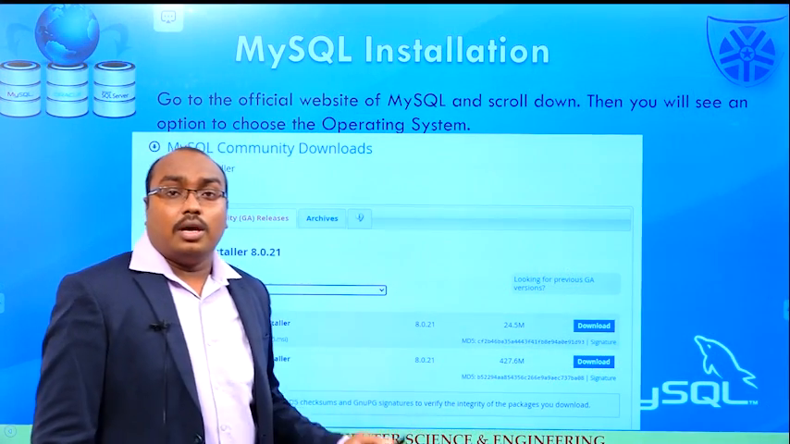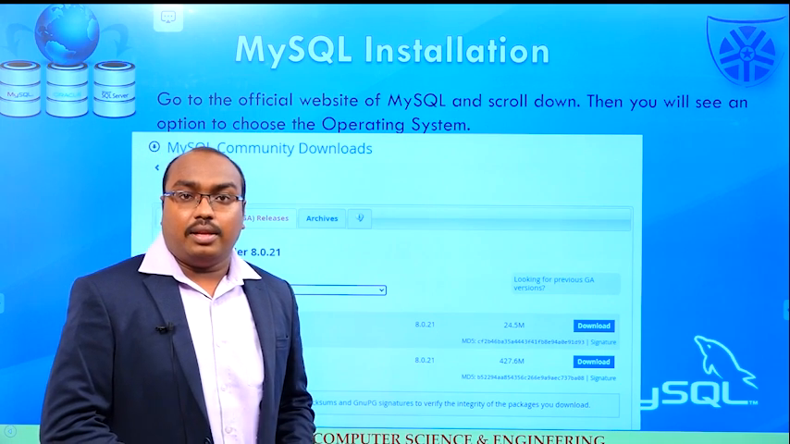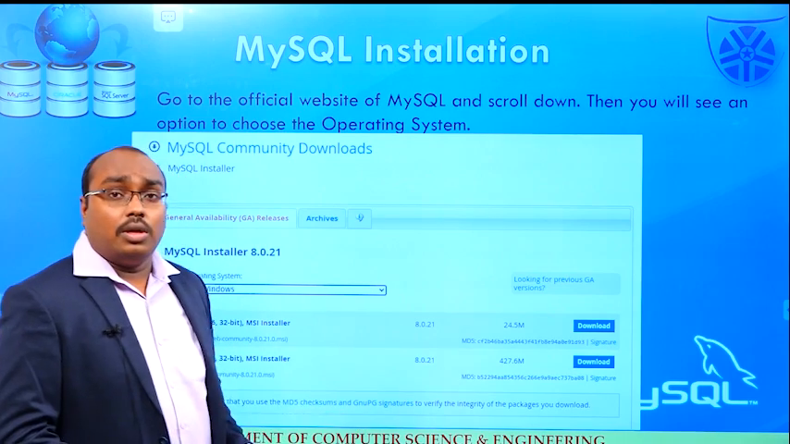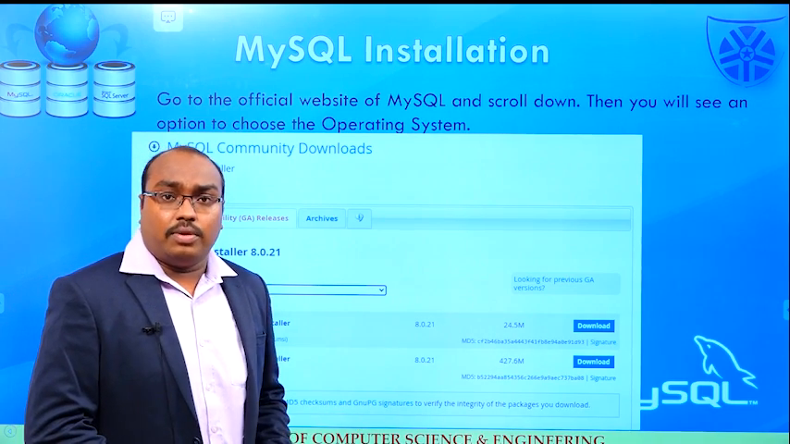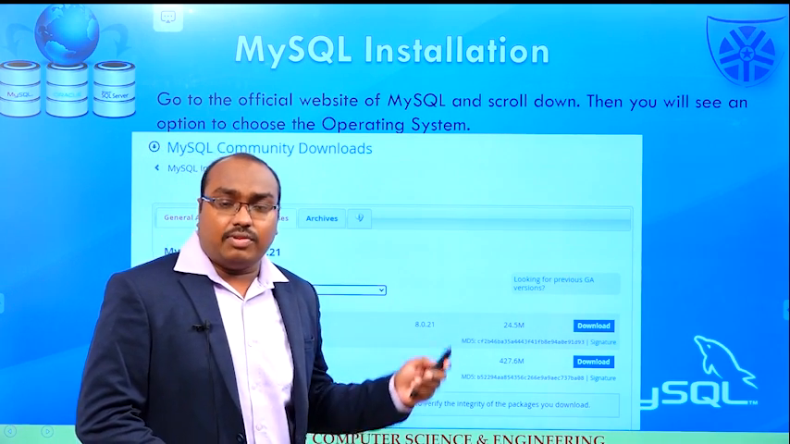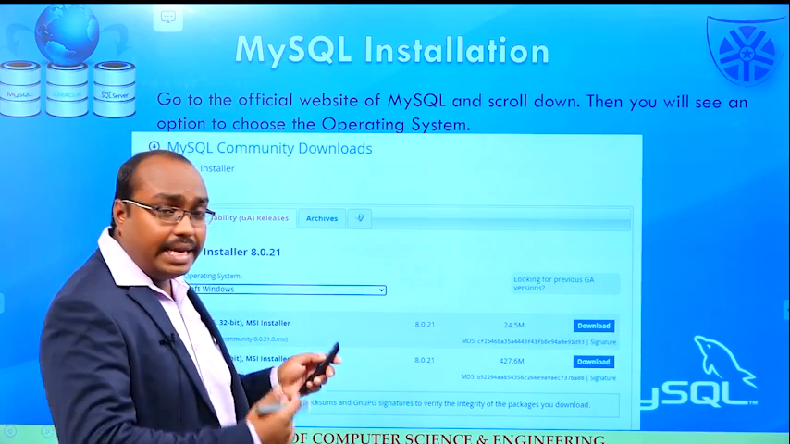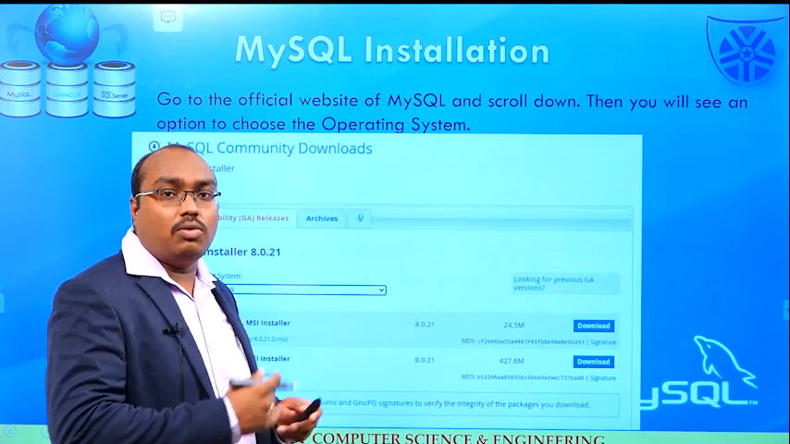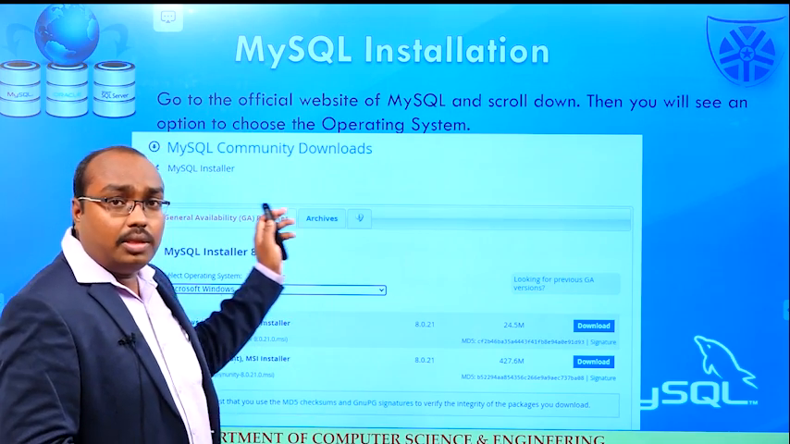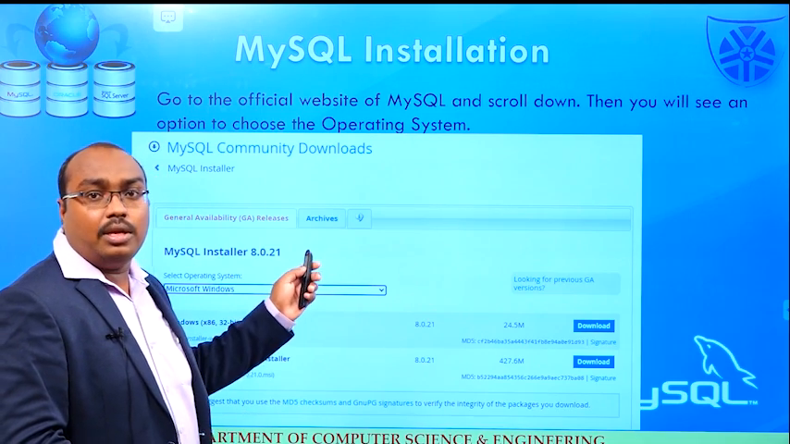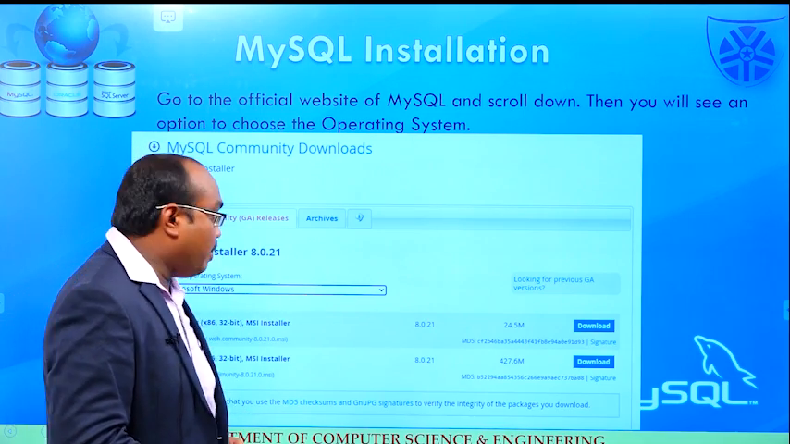The next one: how to install MySQL on our Windows operating system. Now go to the official website of MySQL. In this website, different tabs are available, so we go directly to the download web page. This is the web page available on the MySQL main web page.